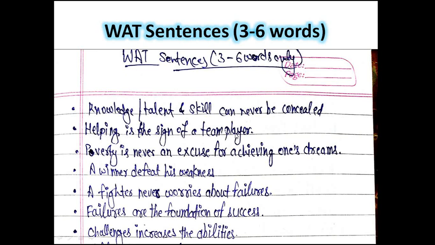Now if there is a word help or team or sign, you can write, helping is the sign of a team player. Like this you can prepare for 3 words in a single sentence. First, help: by help what can you create? Helping is the sign of a team player. Now by team also you can create, helping is the sign of a team player. Now if there is the word sign or player, you can also create, helping is the sign of a team player. Like this, see how many words you can cover within a single sentence. Now what will you do if you get both help and team? Then use only one sentence. Don't try to copy the same sentence again.